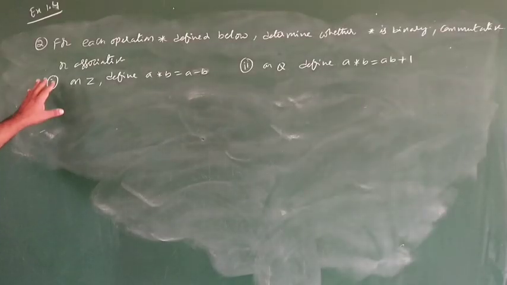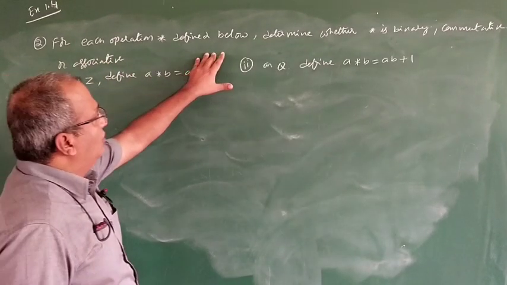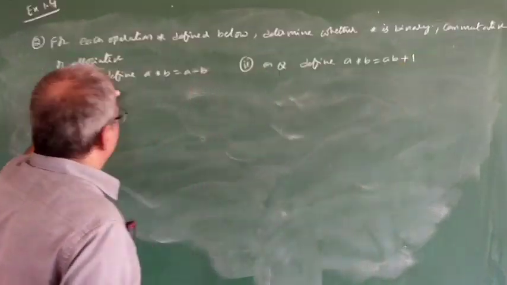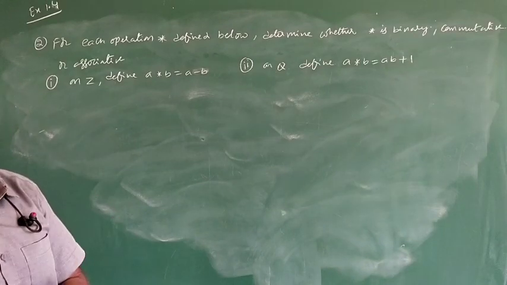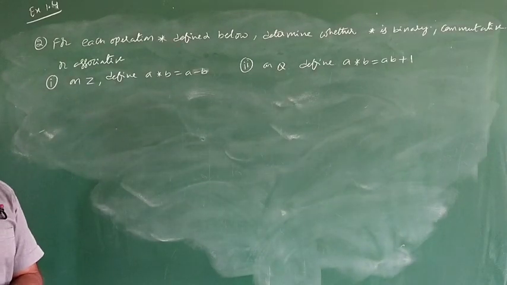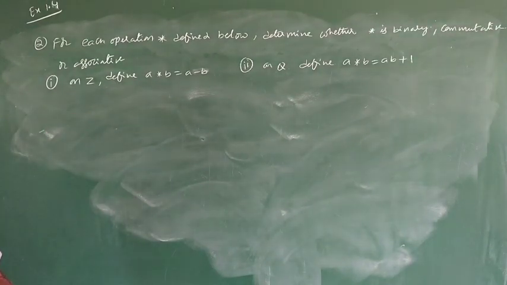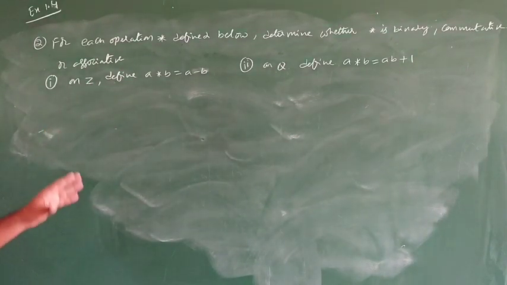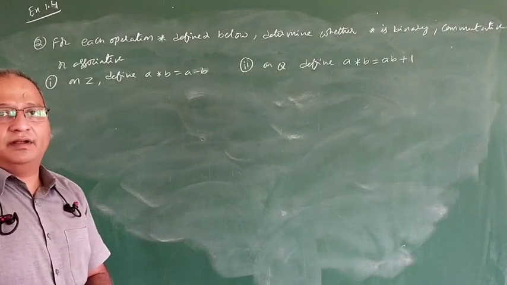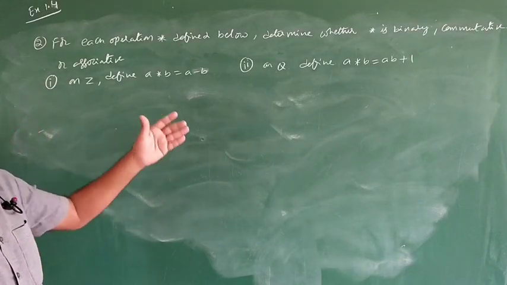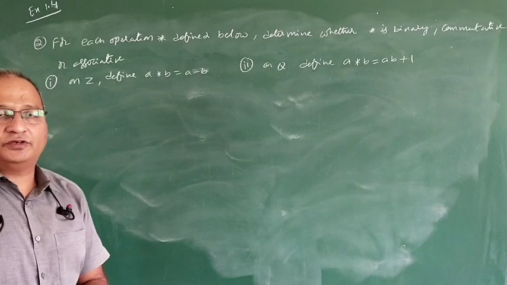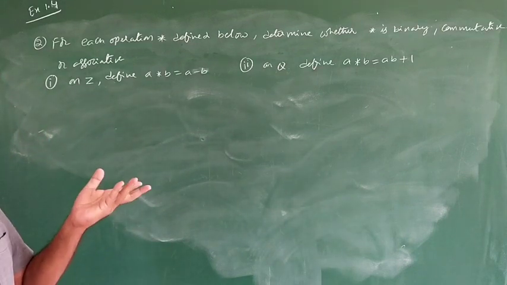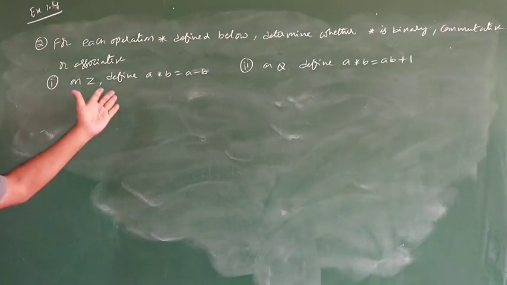Second problem. For each operation star defined below, determine whether star is binary, commutative and associative. So in this problem, they are asking three things. First, we have to see whether it is a binary operation or not. Then after, we have to find whether it is commutative and associative. Proving commutative and associative is very important, because in the 2 marks question, usually they will ask this problem only. So let us go with this one.